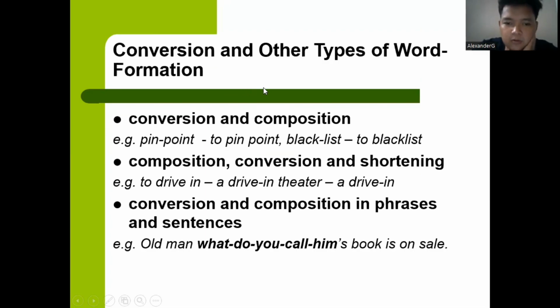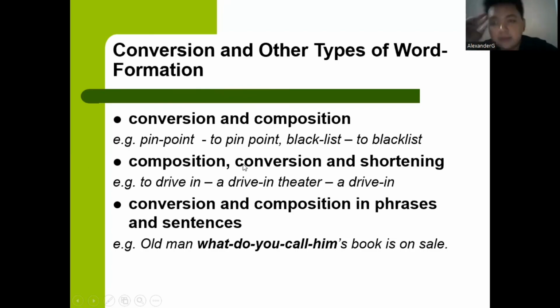Then, conversion and other types of word formation. Conversion and composition, for example, pinpoint becomes to pinpoint, blacklist becomes to blacklist.